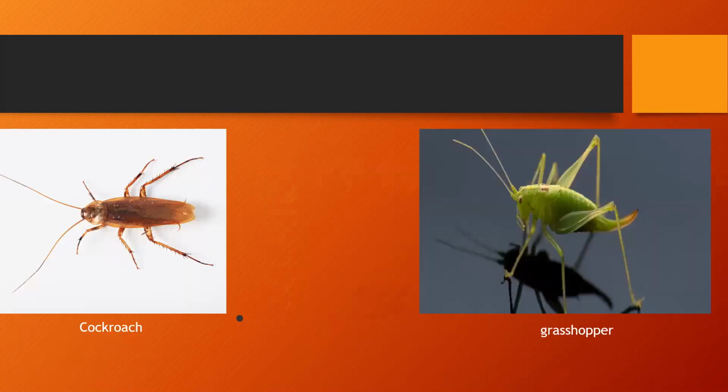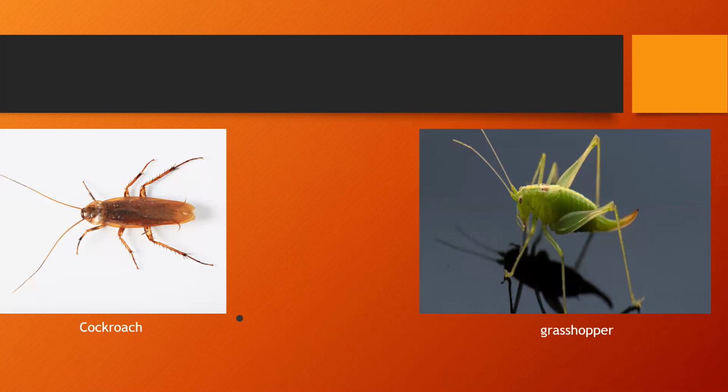Now look at the screen and be quiet. What can you see on the screen? Talha, can you tell me the name? Grasshopper. Very good. Cockroach and grasshopper. These two are also examples of insects.